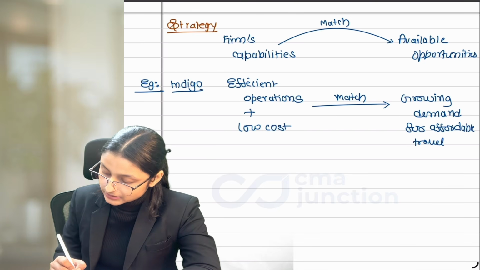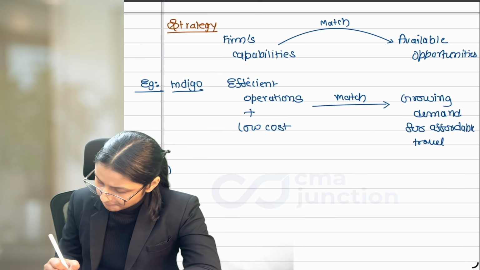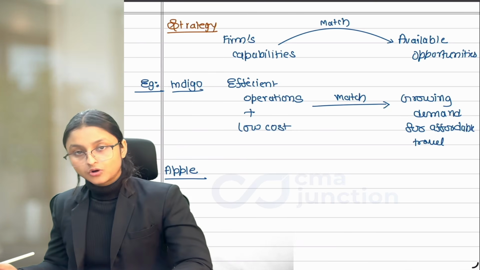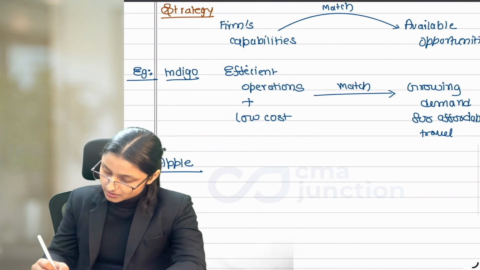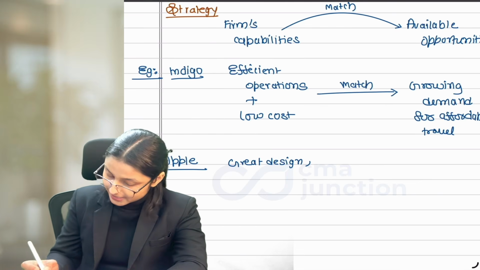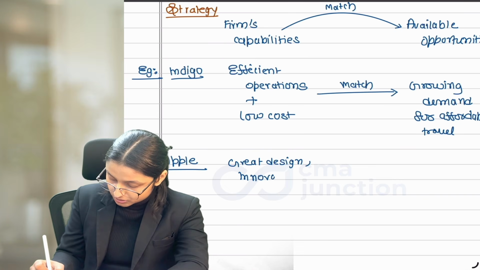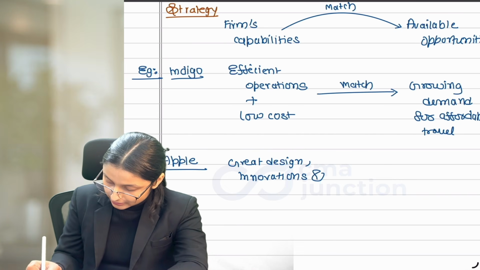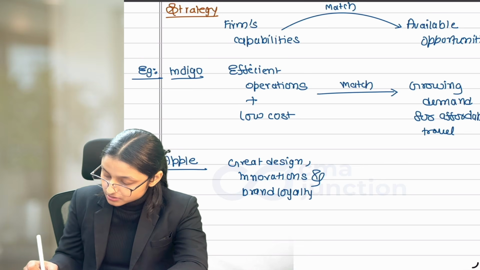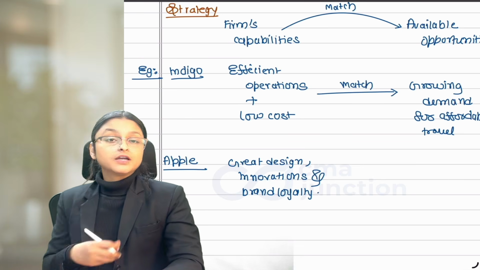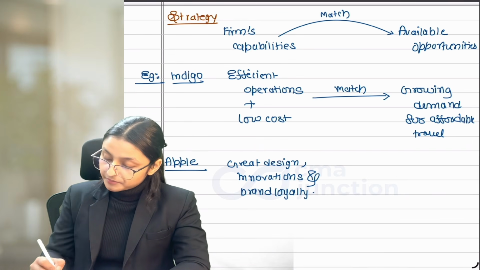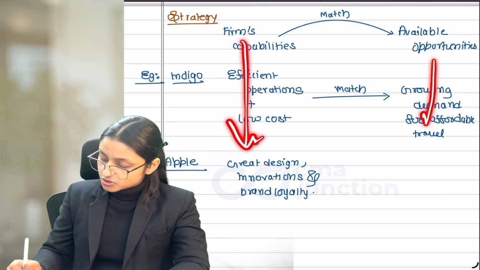For this, let's take an example of Apple. Apple doesn't focus on becoming only efficient at operations or at lower cost. Apple's main focus is great design, or the main capability is having a great design of the product, innovations and brand loyalty. If a customer buys their product, they stick to it, they don't leave it because the products are very unique, innovative and great at design as compared to other competitors. Now, this is the capability of Apple. What is the opportunity available?